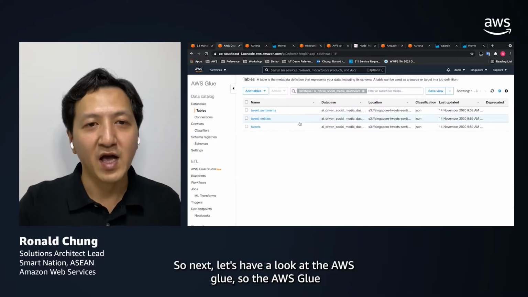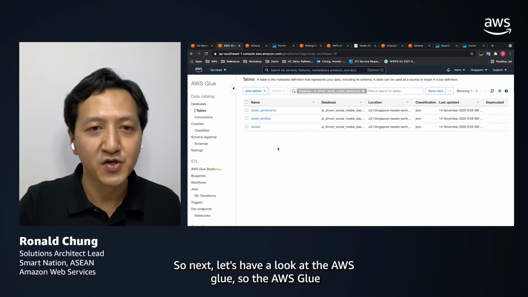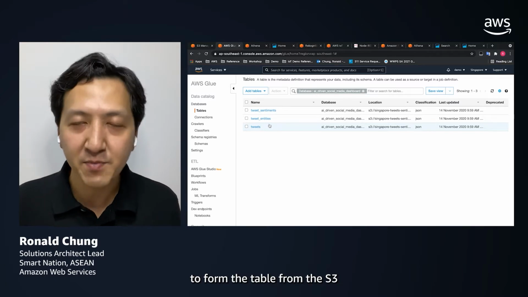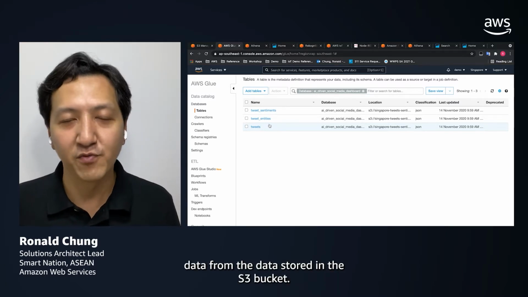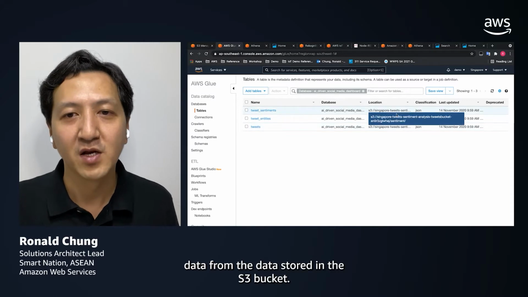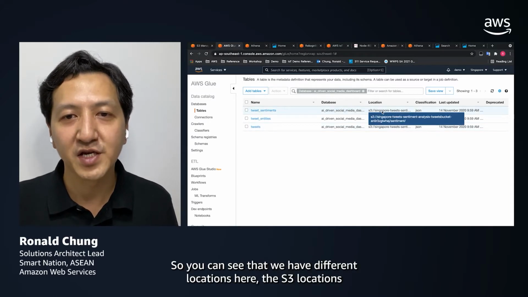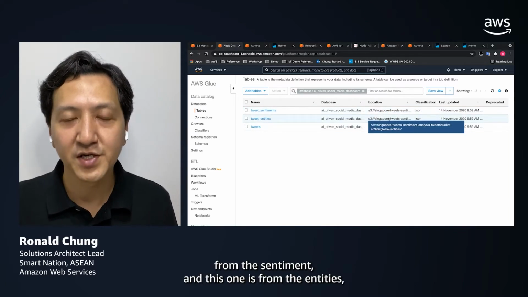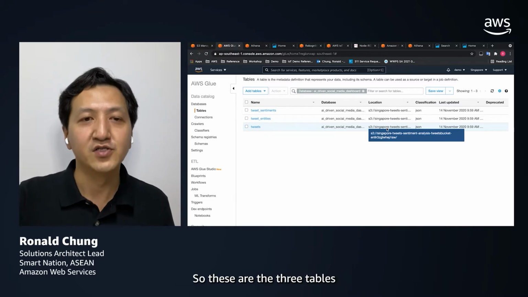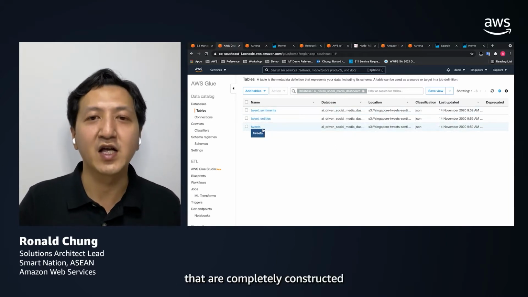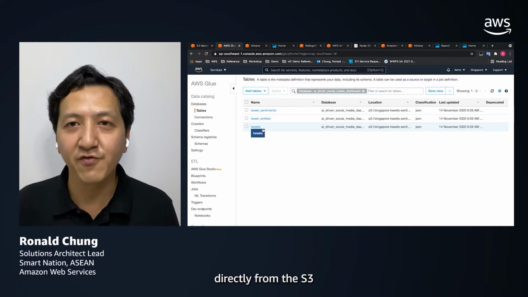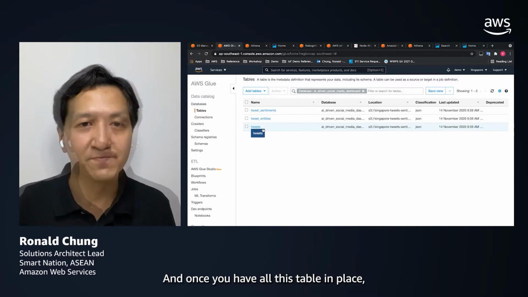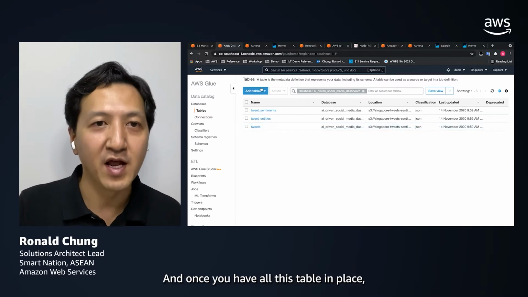Next, let's have a look at AWS Glue. AWS Glue can easily provide the data cataloging capability to form tables from the data stored in the S3 bucket. You can see that we have different S3 locations here: one from the sentiment, one from the entities, and one from the raw bucket. These are the three tables that are completely constructed directly from the S3 folders that you can see in the architecture.